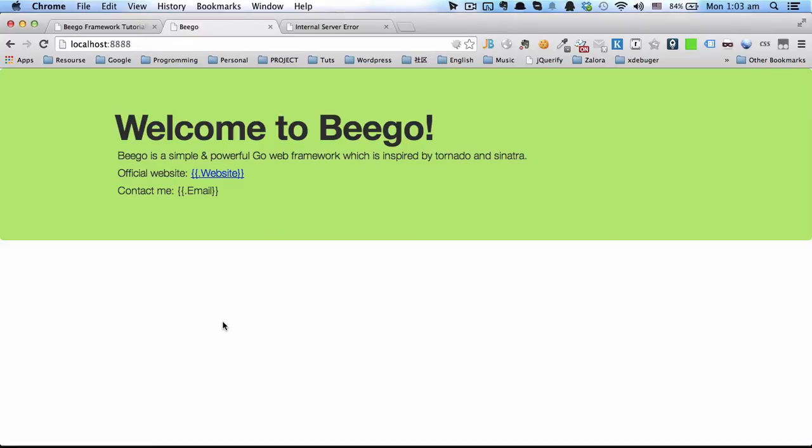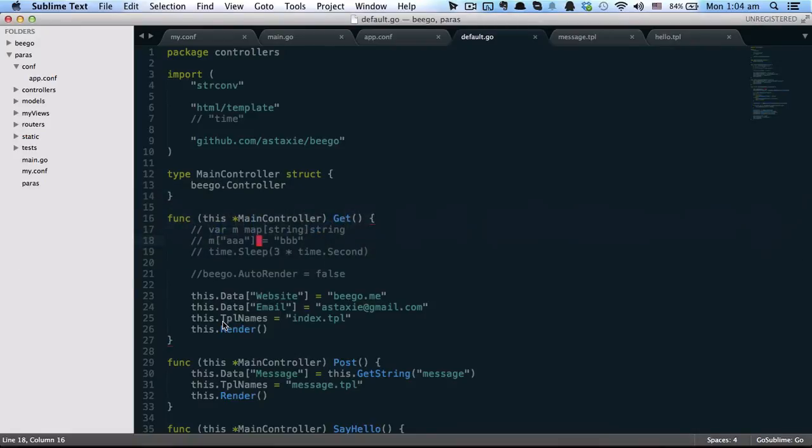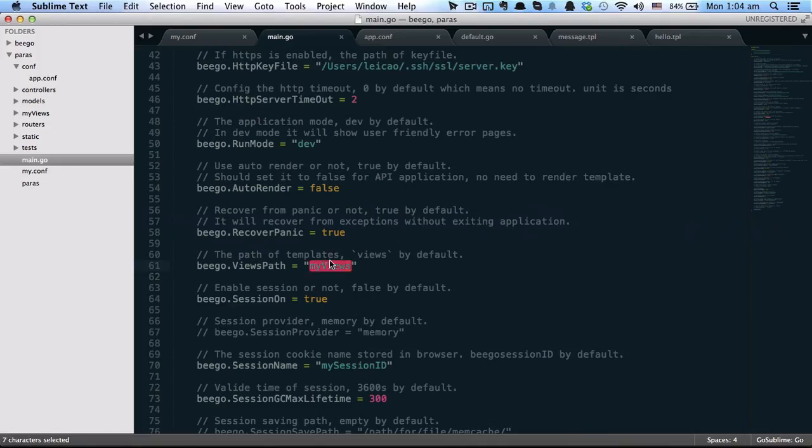Yeah, now you are loading it from my views, so you can define your own view folder. So let's see the next one.